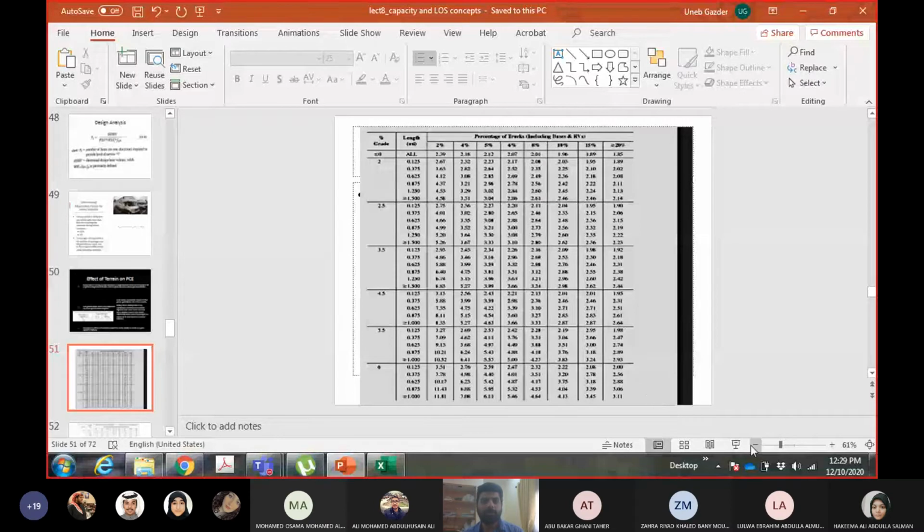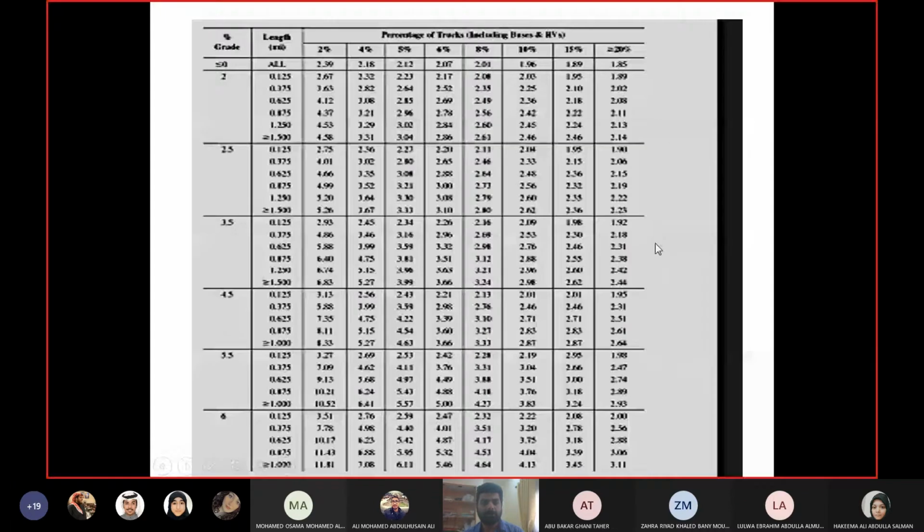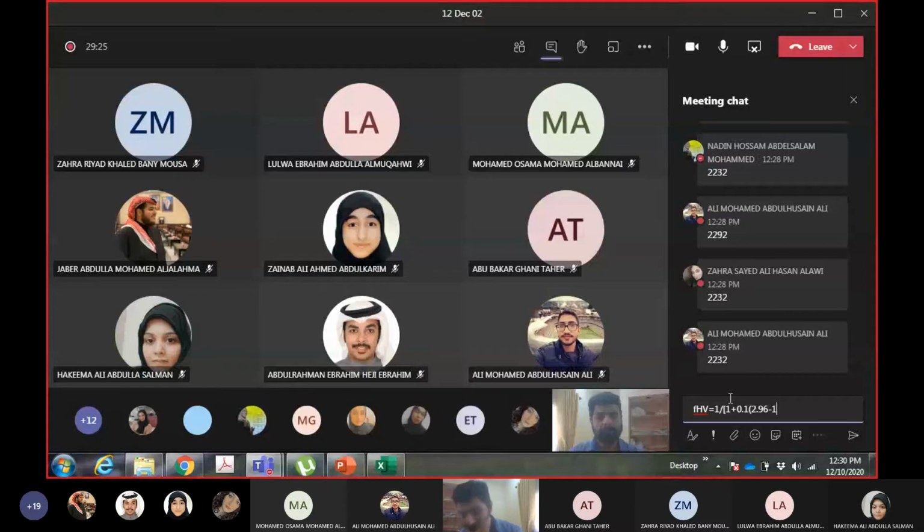A 3.5% gradient means this section, these rows. And the length was 1.25 miles, so this row. 3.5% gradient, 1.25 miles length, 10% trucks: 2.96. The factor is 2.96. It's not very clear here, but you can look at it in the book or just believe me. So 2.96 is the factor. 2.96 minus 1. So have you got the adjustment factor here?